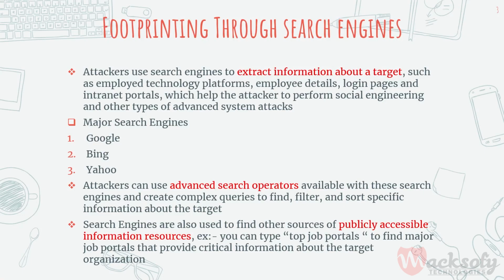Now we can also monitor the target using alerts. What are alerts? Alerts are content monitoring services that provide up-to-date information based on your preference using email or SMS in an automated manner. Examples of alert services can be Google Alerts, Yahoo Alerts, Twitter Alerts, and Giga Alerts. So let's go through and show you how Google Alerts looks.